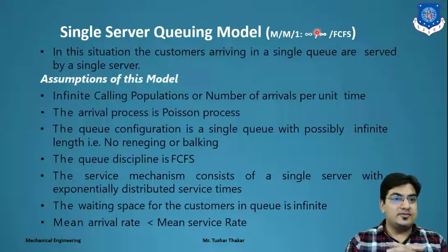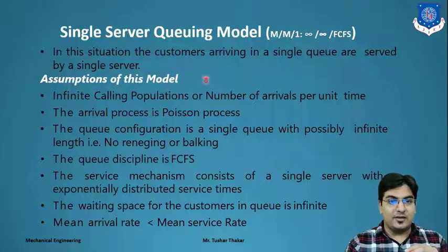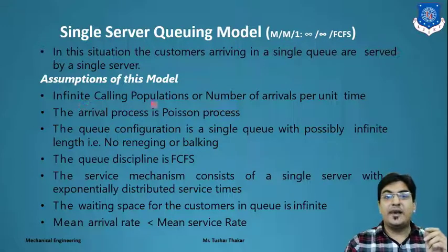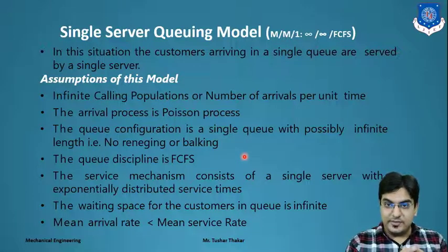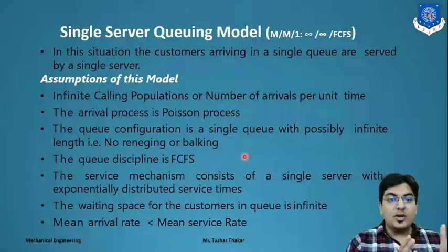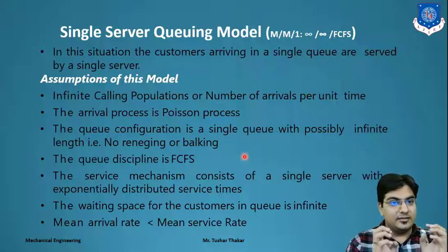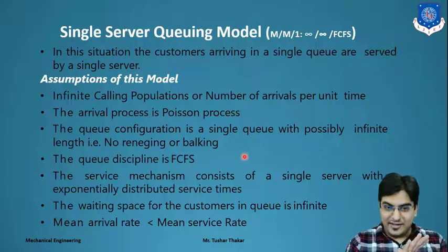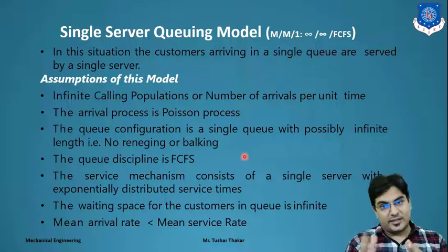So let's take some situations as basic assumptions of the model. The first assumption is an infinite calling population for the number of arrivals per unit time. Second, the arrival process is a Poisson process, that is M. The queue configuration is a single queue, meaning a single service and a single queue of possibly infinite length, with no chances of reneging and no chances of balking. The queue discipline is first come first serve.